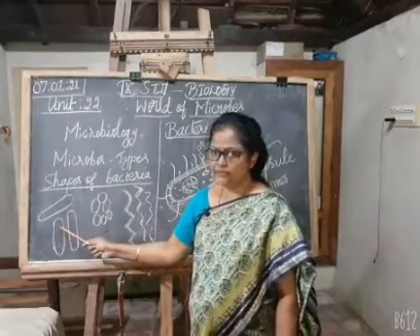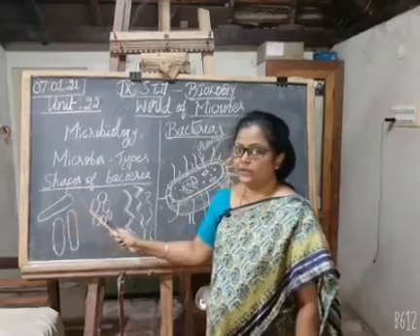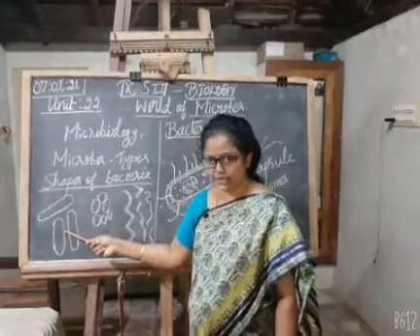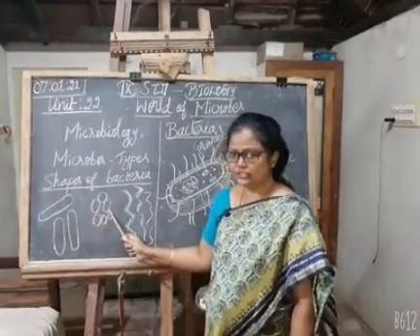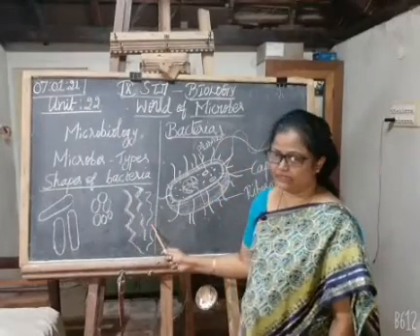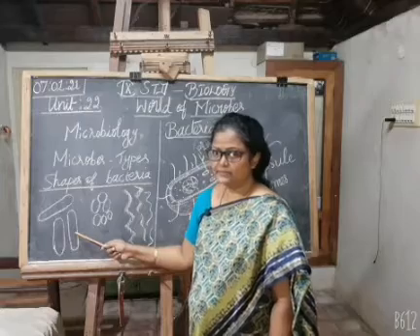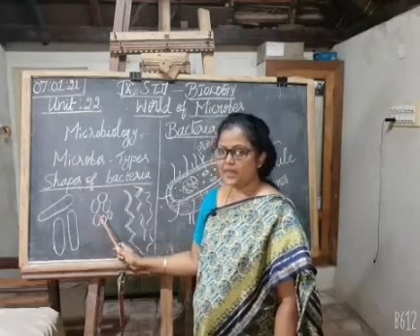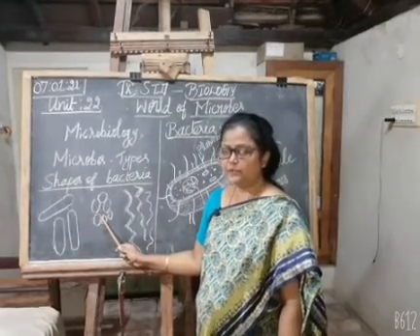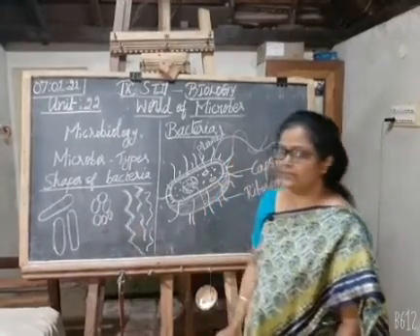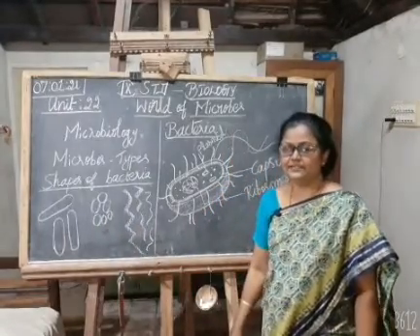Rod shaped, spherical shape and spiral shaped. Rod shaped means bacilli, spherical means cocci, then spirillum is spiral in shape.